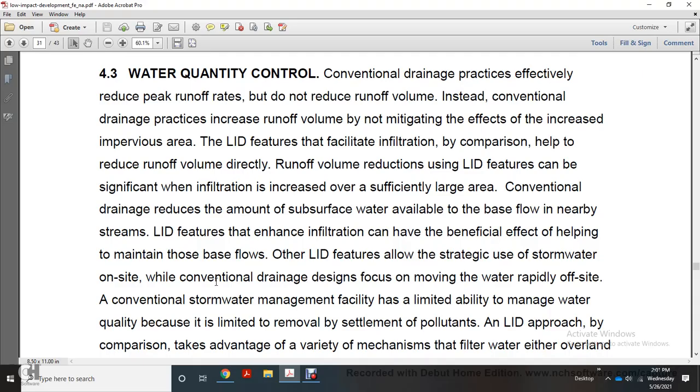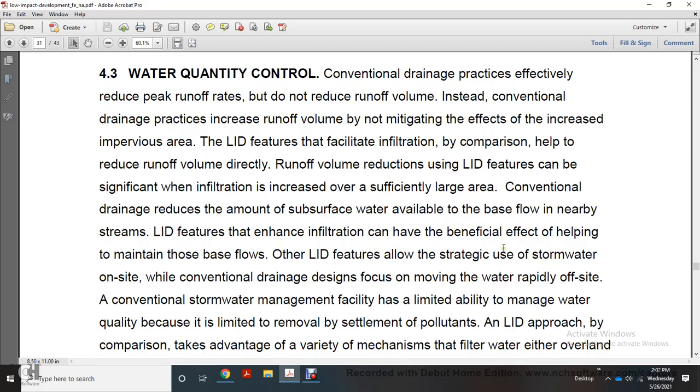Low-impact development features facilitate infiltration and help to reduce runoff volume directly. Runoff volume reduction using low-impact development features can be significant when infiltration increases over a large area. Conventional drainage reduces the amount of subsurface water available to base flow in nearby streams. Low-impact development features with enhanced infiltration can have beneficial effects on helping to maintain those base flows.